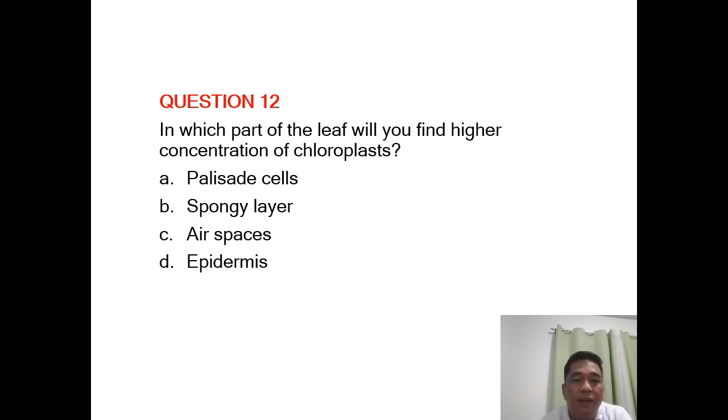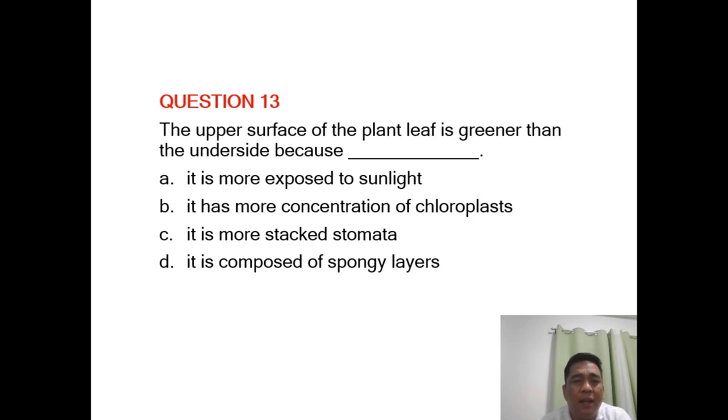The reason why the leaf of a plant it's greener on the surface compared to that of the underside, it's because of the concentration of chloroplast, the surface layer na nakikita natin, no? Ang meron doon sa area na yon ay yung tinatawag po natin na palisade cells. So sometimes, tawag po natin dito ay the palisade layer. Meron din naman in the spongy layer, doon sa may baba, doon sa underside niya, but the concentration is not as high as that of the palisade cells or the palisade layer.